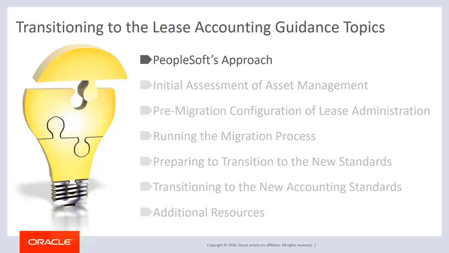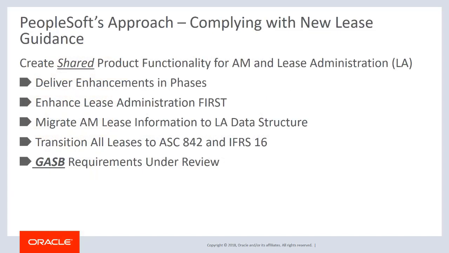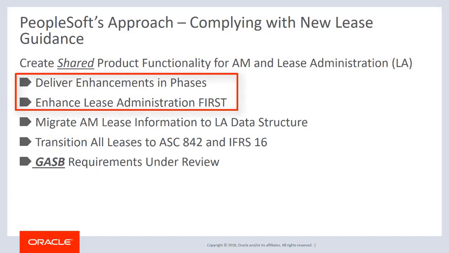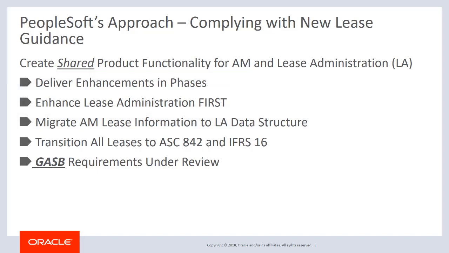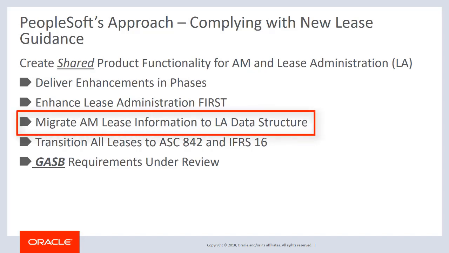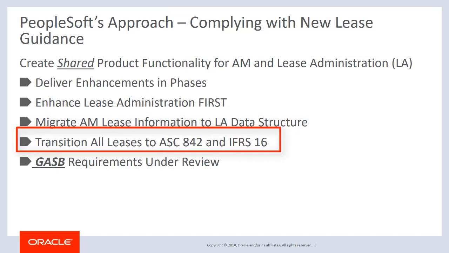PeopleSoft's approach to complying with the new standard is to create new product functionality that can be shared between asset management and lease administration. To accomplish this, PeopleSoft enhanced the lease administration product to be compliant with the new guidance. These enhancements were released in Update Image 24. Next, the subject of this video, PeopleSoft created functionality to migrate asset management leases to the lease administration product. This is then followed by the transition of all leases to the new accounting standard.